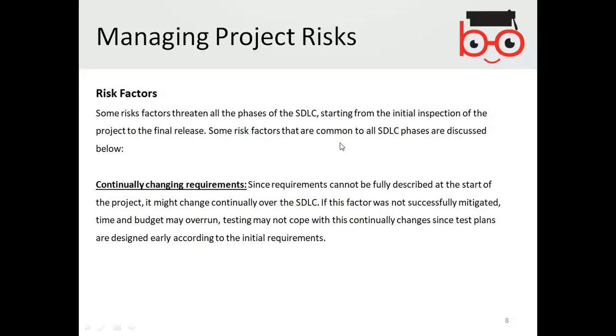Since requirements cannot be fully described at the start of the project, they might change continually over the system development life cycle. That's true, because whenever you want to develop any project, you cannot get 100% of the requirements from the customer at the start.